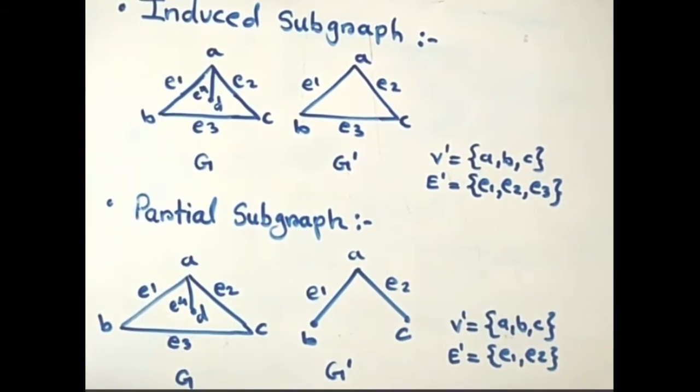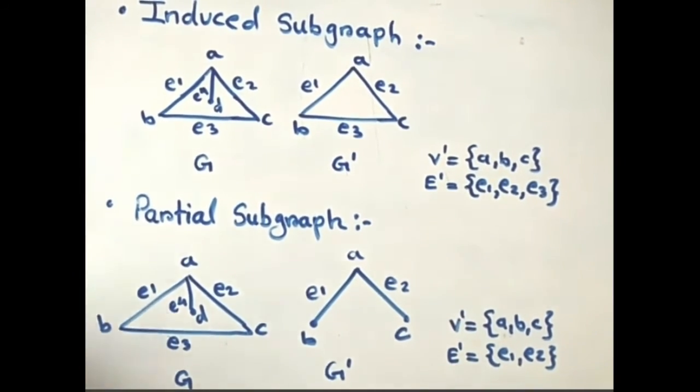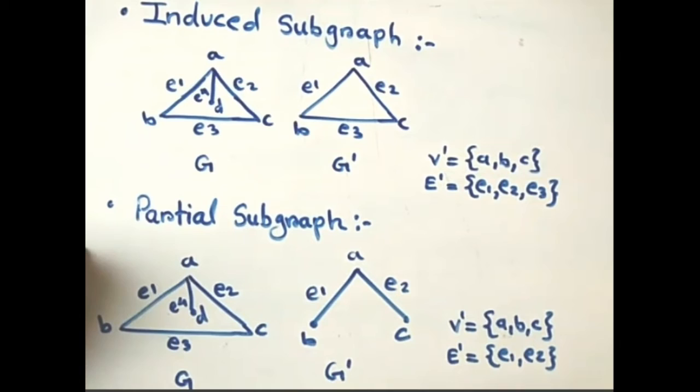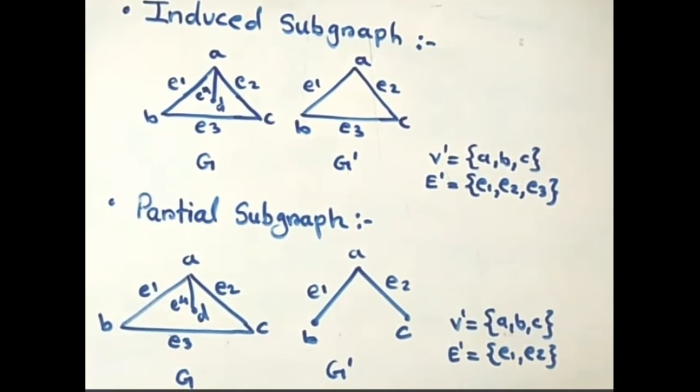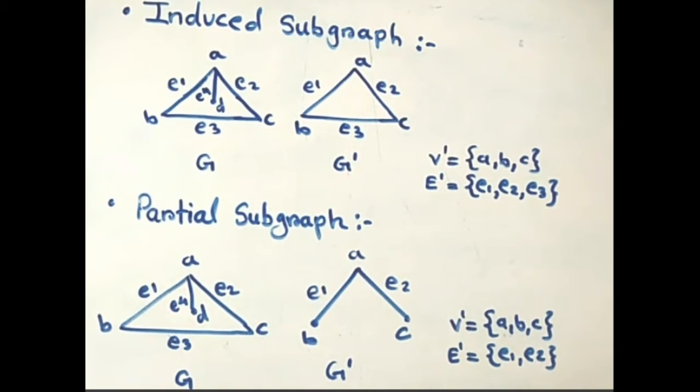Now, there are two types of subgraphs, that is induced subgraph and partial subgraph. In induced subgraph, a graph G' is said to be induced subgraph of G if E' contains all edges from E that exist between nodes in V', that is, that have both endpoints in V'.